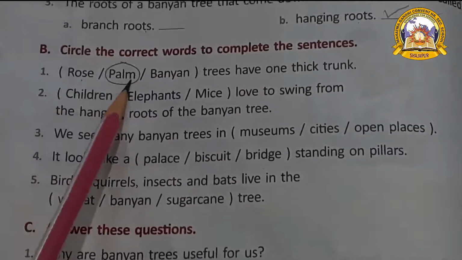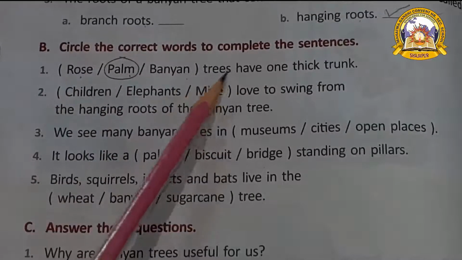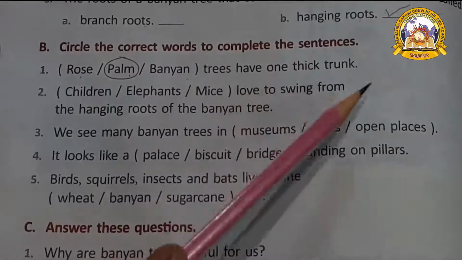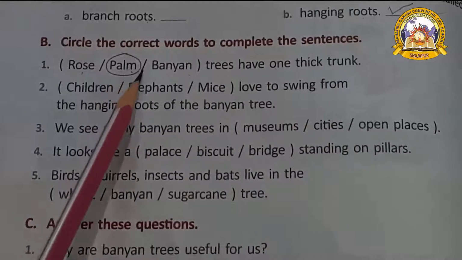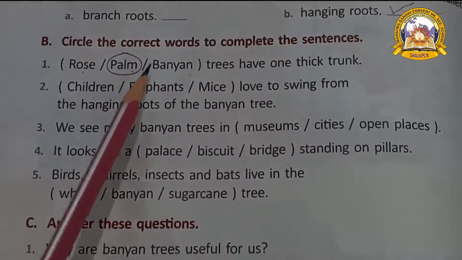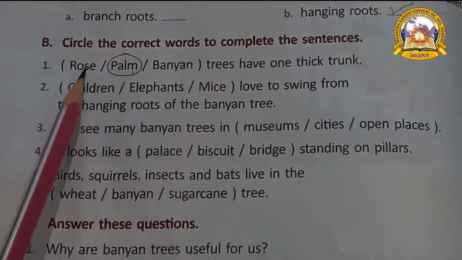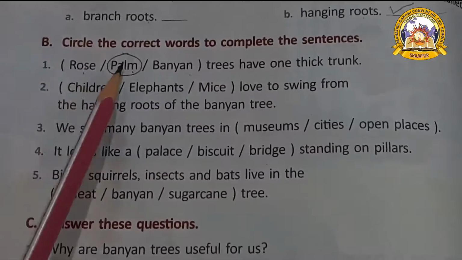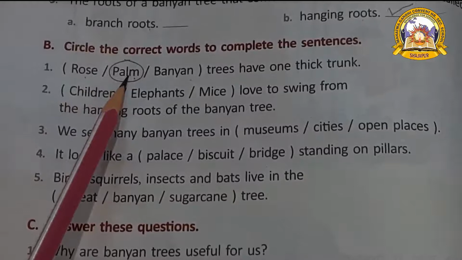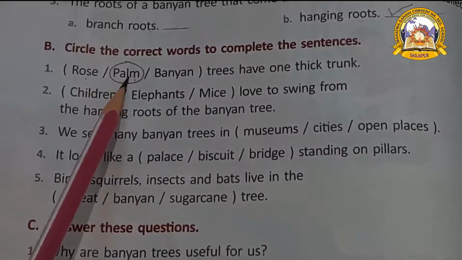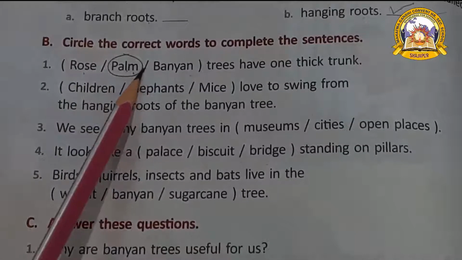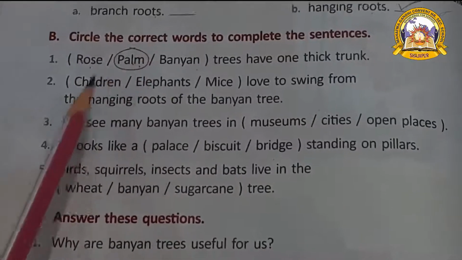Rose, palm, banyan trees have one thick trunk. Only one thick trunk. There is no branches for it. Which is that one? Rose have branches and palm have only one thick trunk. There is no branches. Palm is the correct answer.